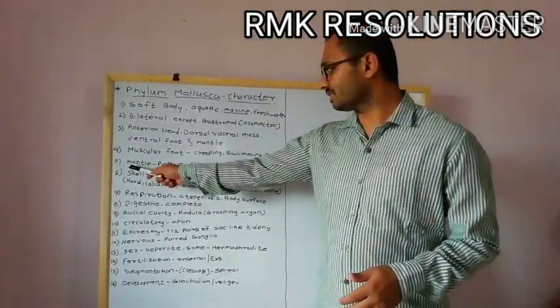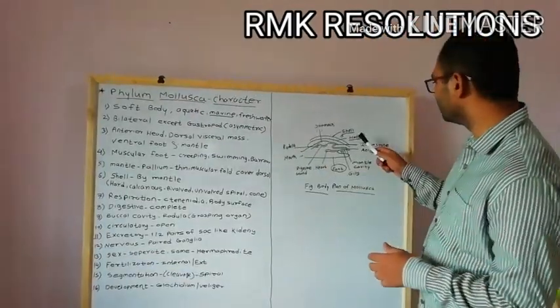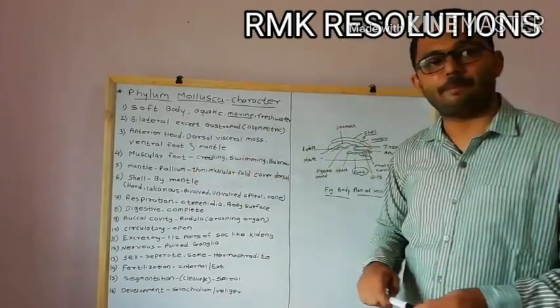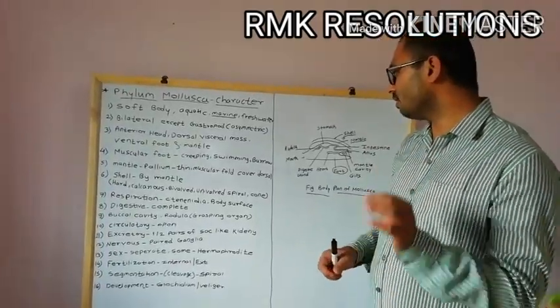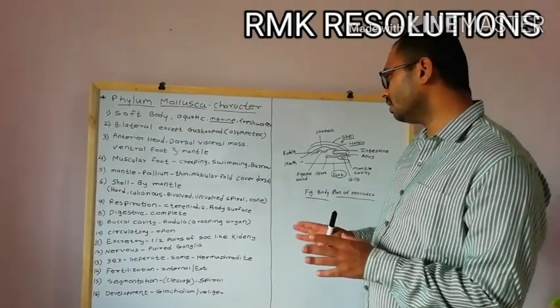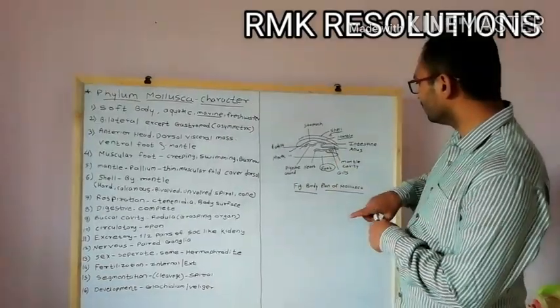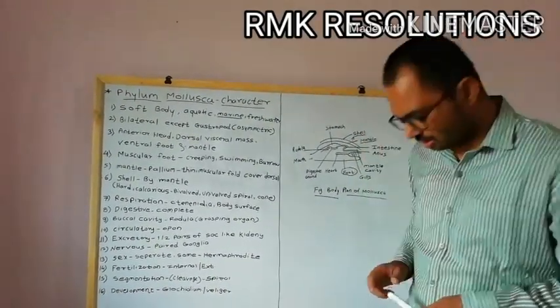Now next general characteristic, mantle. We have already seen the mantle. See here, this is the mantle, and it is also called the pallium. The mantle is a thin muscular fold that covers the dorsal portion of the body. And remember, this particular mantle is going to secrete the shells.